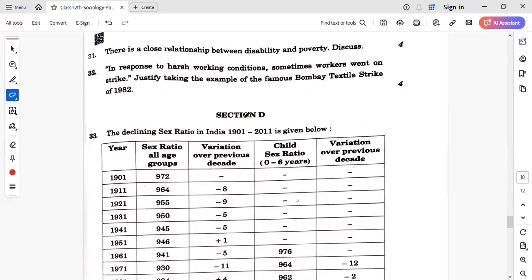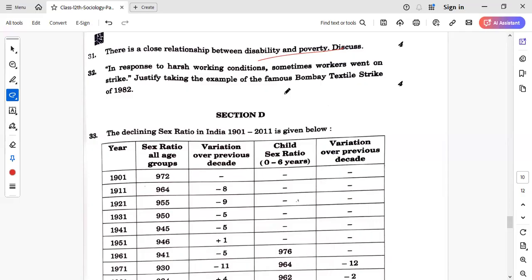Next is, there is a close relationship between disability and poverty. Discuss. So what is the relationship between disability and poverty? That disabled people get less opportunity in education. They get less opportunity in employment, right? They are not treated equally, right? Then they have a lack of facilities, right? So some of the points you can write over here.